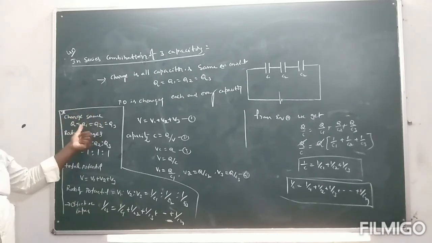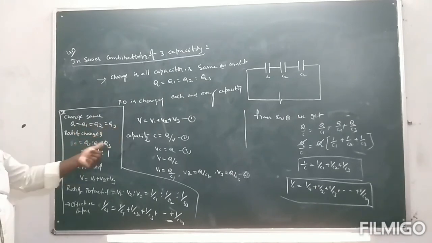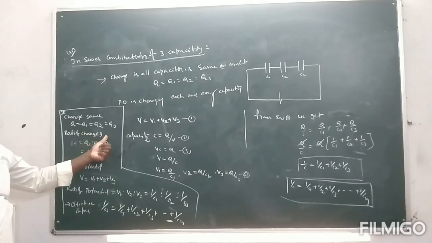Therefore Q1 is equal to Q2 is equal to Q3. The ratio of charges is 1:1:1. Why? Because here there is no change of charge.